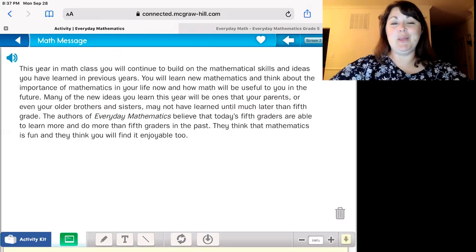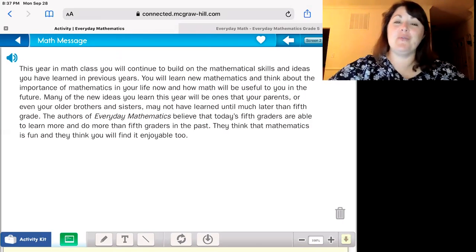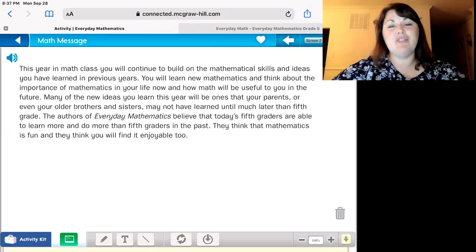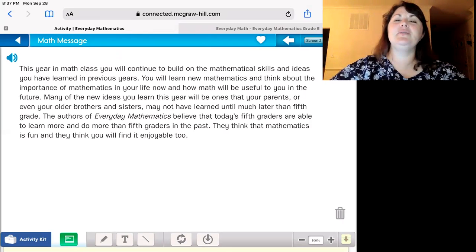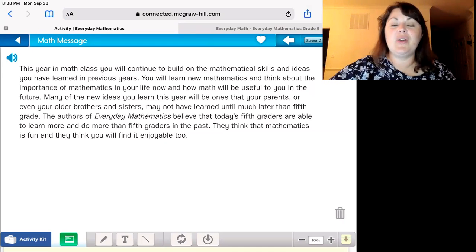So pretty cool. You're going to be learning some math this year that mom and dad don't remember learning in 5th grade, or maybe if you have older brothers and sisters, they don't even remember learning that in 5th grade. As you know, Everyday Math is slightly different in terms of the strategies that are taught. And I know sometimes when moms and dads are trying to help at home, they say, but this isn't how I learned math when I was in elementary school. And that's perfectly normal. We'll guide you through, and we have also sent home some home links pages and the book for your moms and dads to look through as well. So please continue with going through all 5 screens and listening to today's math message.